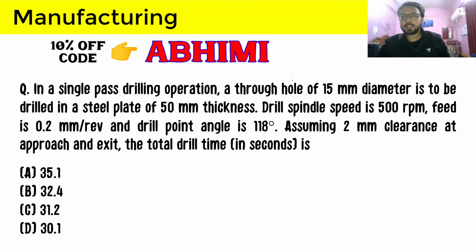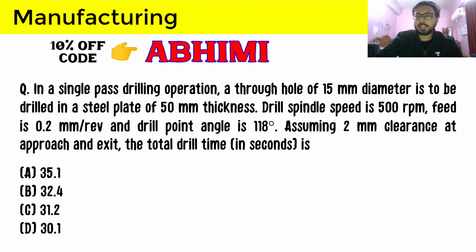A through hole is a hole whose depth is equal to the thickness of the workpiece itself, and blind holes are those holes having depth less than the thickness of the workpiece, so you cannot see through that hole, therefore the name blind hole. And again, a 15 mm diameter is to be drilled in a steel plate of 50 mm thickness.